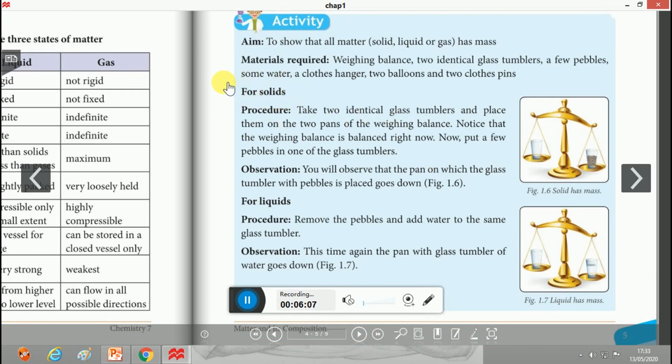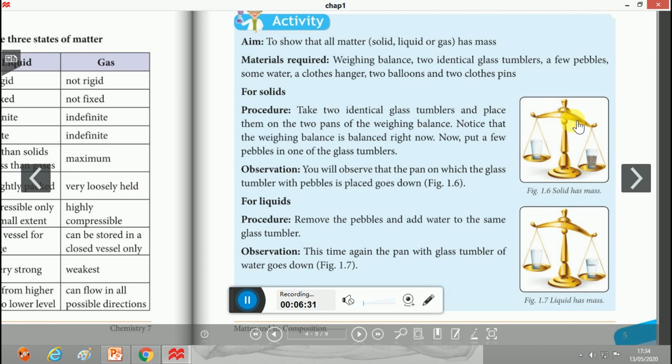First, to prove for the case of solids that matter in the solid state has mass. This is the wing balance, with two glass tumblers. Take two identical glass tumblers and place them on the two pans of the wing balance. Notice that the wing balance is balanced right now.